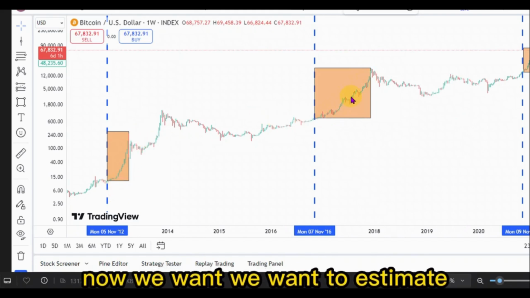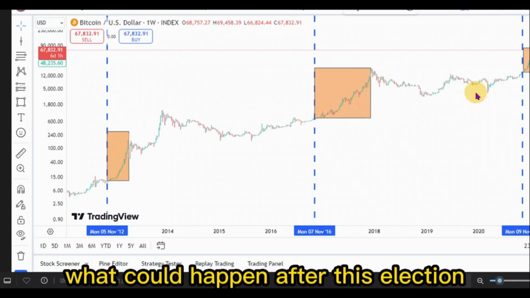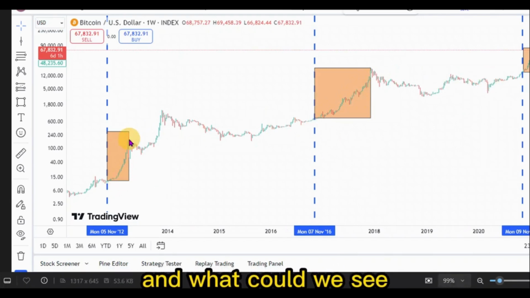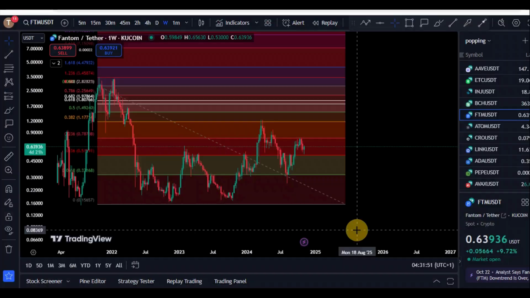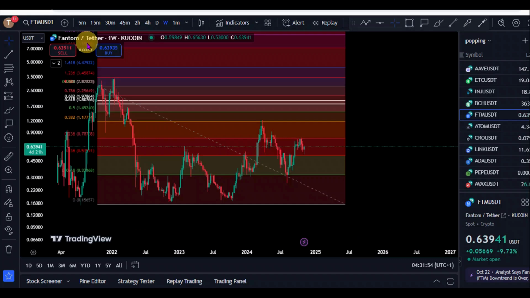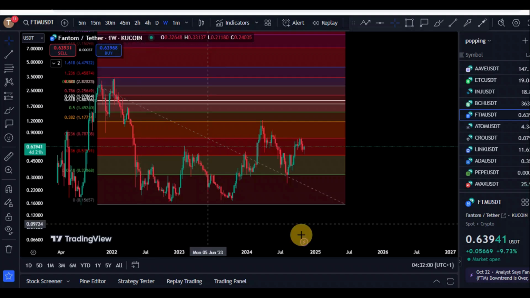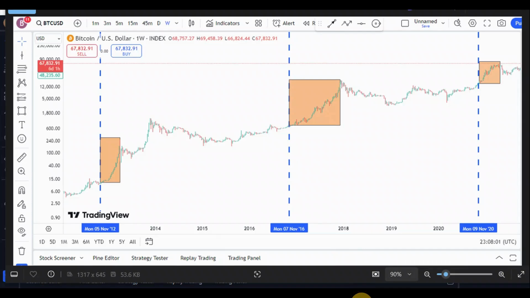Now, we want to estimate what could happen after this election and what could be the price prediction right here for this coin. So we are on the chart right here for Phantom versus the USD Theta on the weekly time frame. KuCoin is the data source. So like we said, if our election theory comes to fruition, which means that after each election, as you can see, we usually have a pump in the crypto market. For the last 3 elections, basically in crypto, we have seen this happen exactly as predicted.